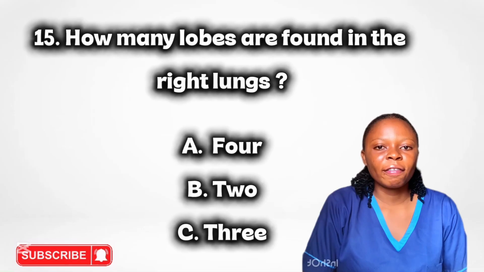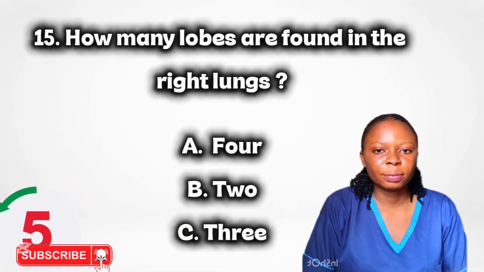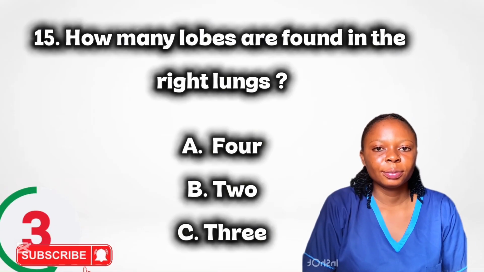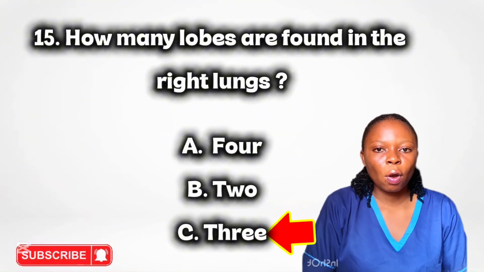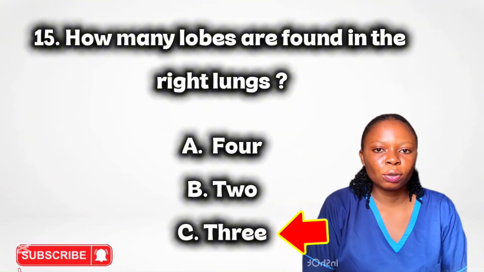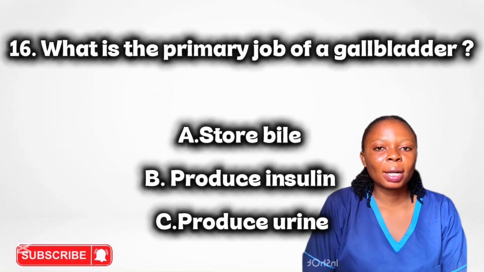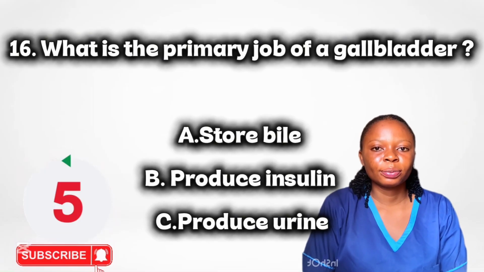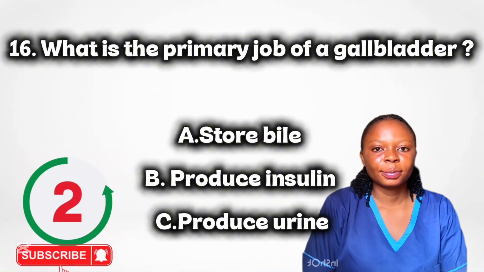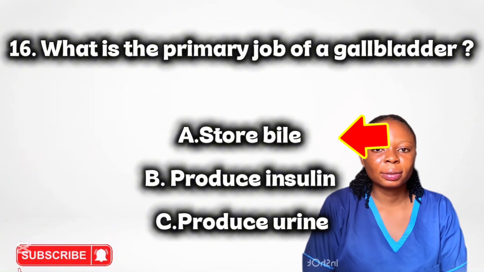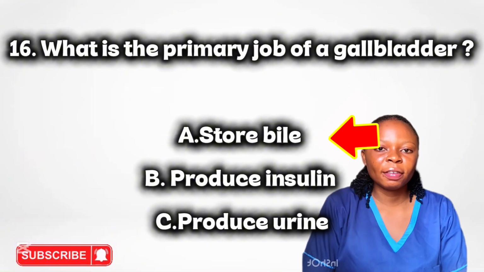How many lobes are found in the right lung? 3 lobes. It has upper, middle, and lower lobes. What is the primary job of the gallbladder? Storage of bile. It stores bile from the liver.